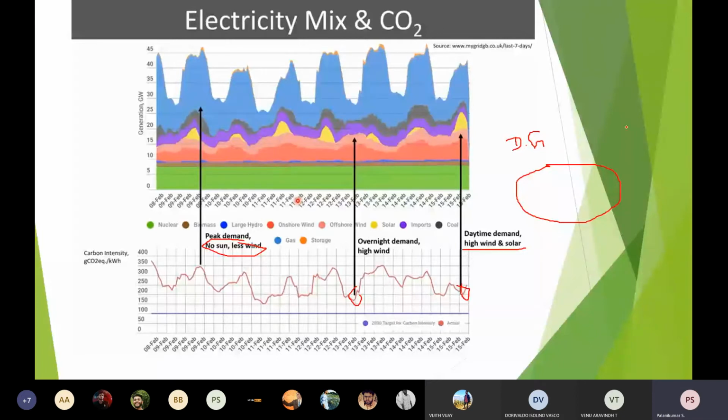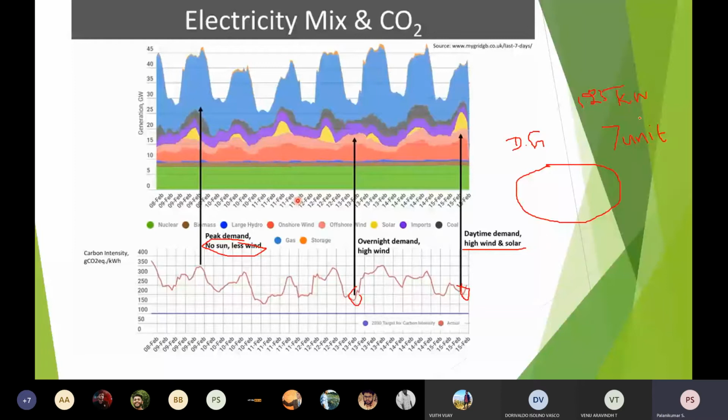Say for example, a 1.25 kilowatt PV panel installation will give, on a normal good sunny day, around 7 units. You know the power generation starts from maybe 7 or 8 o'clock in the morning up to 5 in the evening.